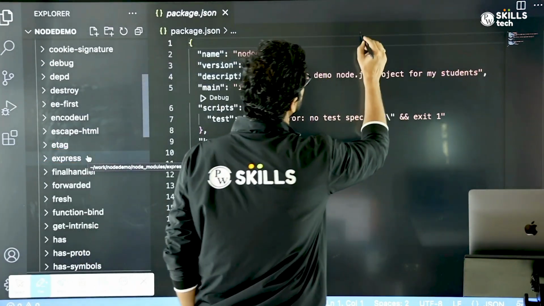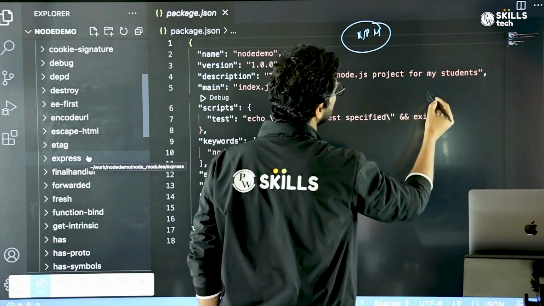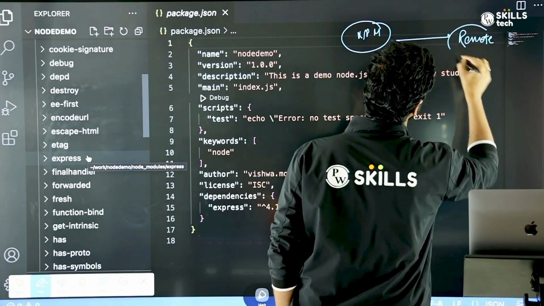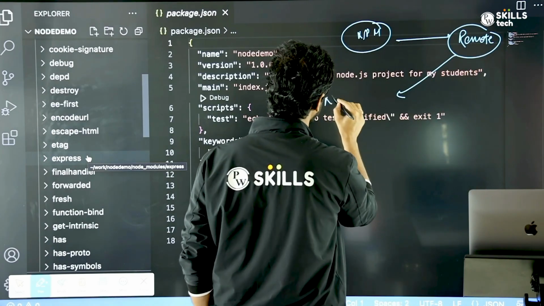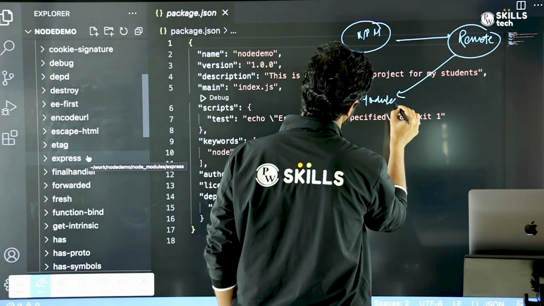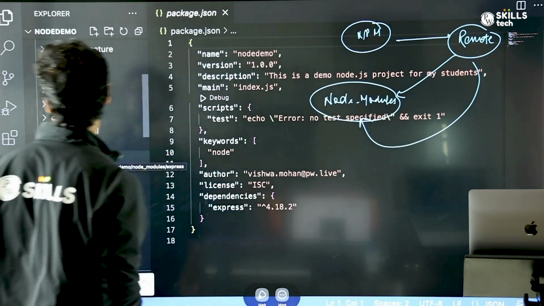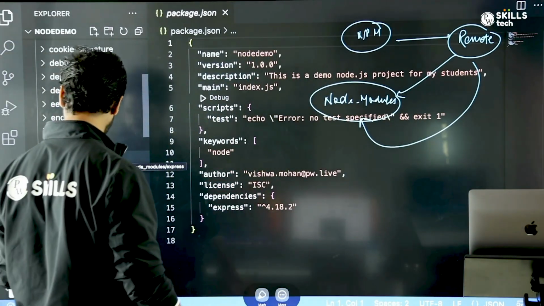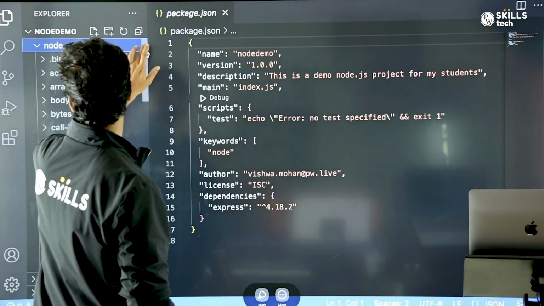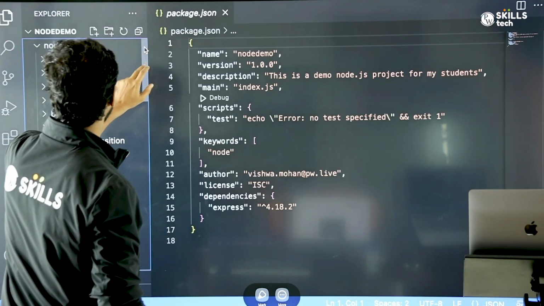So every time you tell npm, npm dude, get me the dependency, it goes to the npm remote, and from the remote it brings it and stores it inside a folder called node_modules. So it brings all the dependencies and downloads them inside this node_modules. If I bring this up, everything comes inside here. So once we have understood this, let's try to come down.